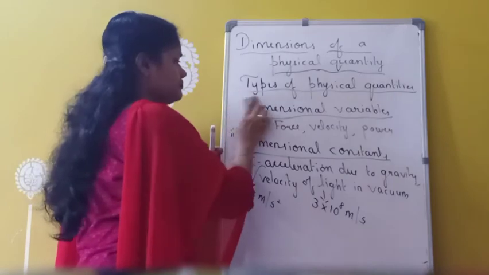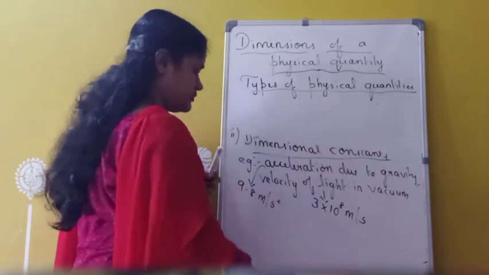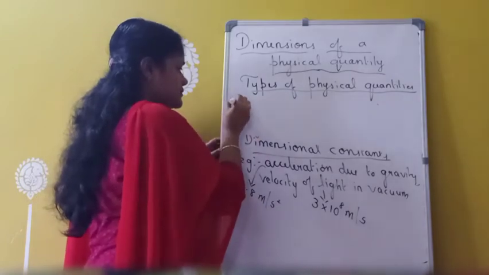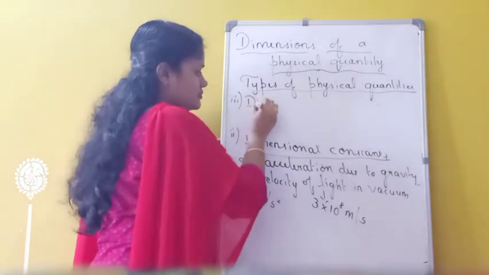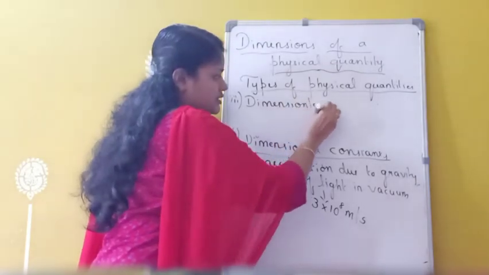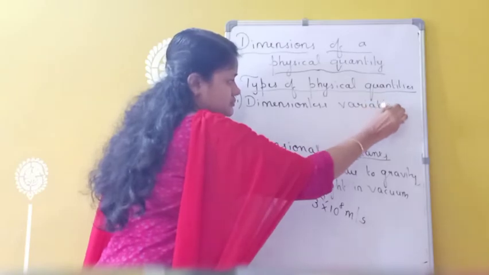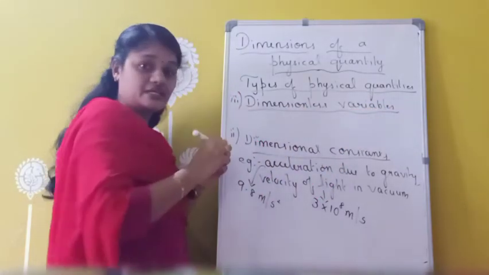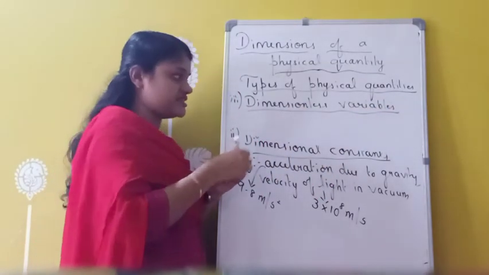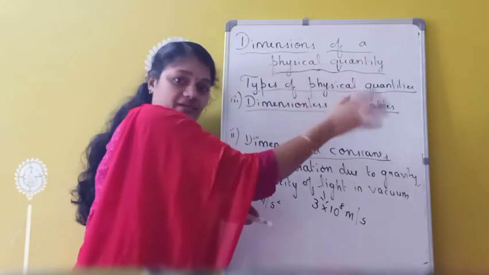Then third one, dimensionless variables. So these are physical quantities which do not have any dimension. Dimensionless means does not have any dimension as well as does not have any constant value.